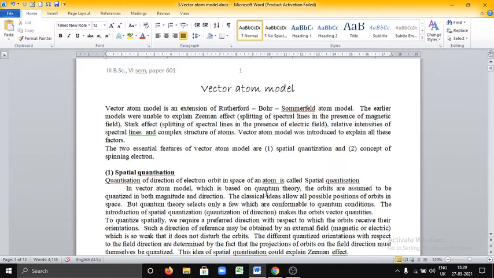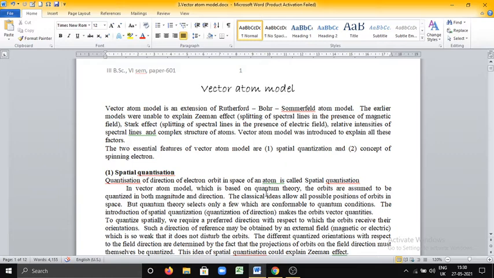Good morning, students. Now I will explain the second session of this chapter, Vector atom model. In the first session, we discussed the review of Bohr's theory by using Bohr's postulates.